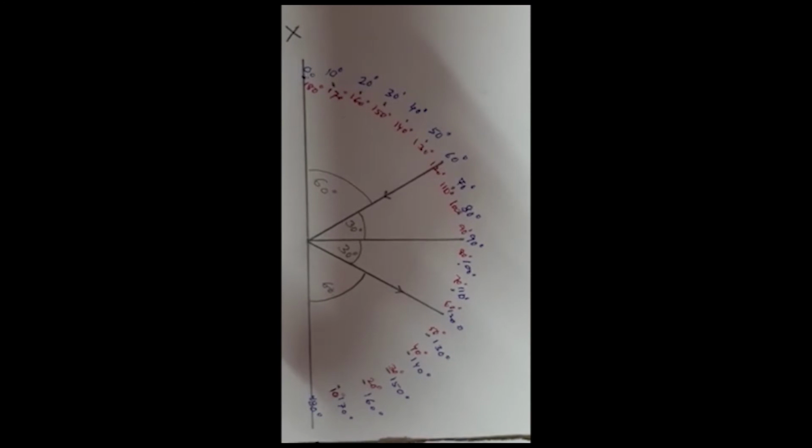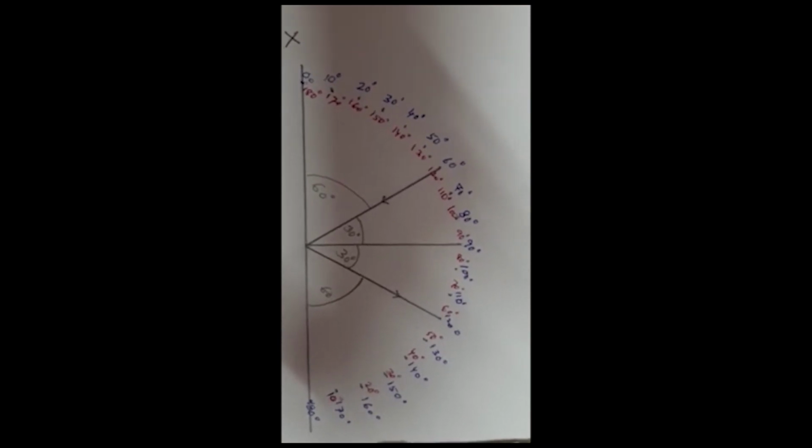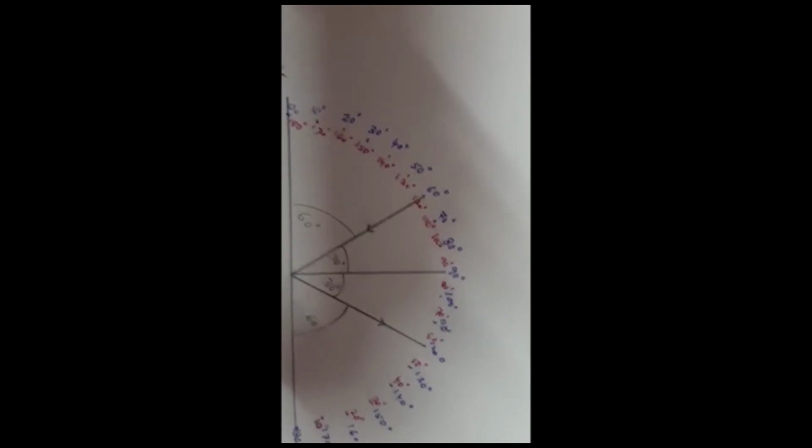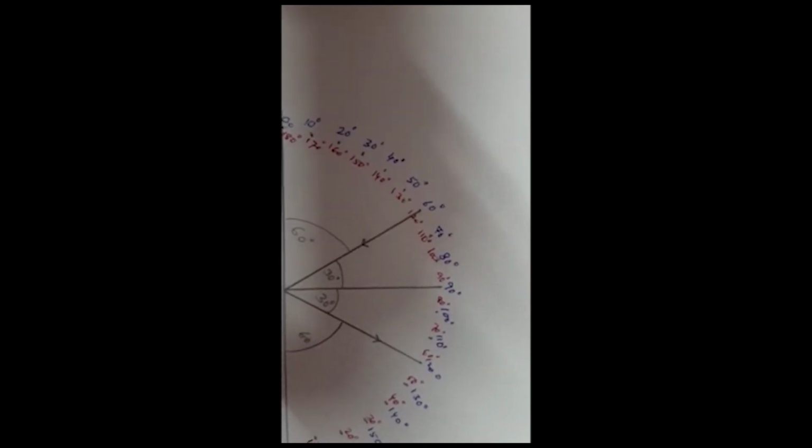Such occurrence of bouncing back of light after falling on a mirror is known as reflection. Now let's do the experiment. Draw a straight line XY. Here is X and here is Y. You see XY. The line is drawn, XY,